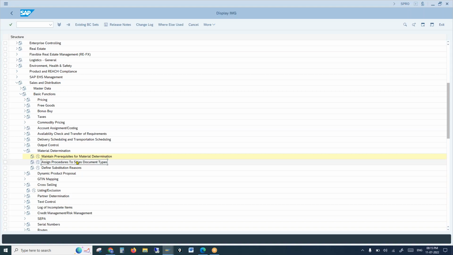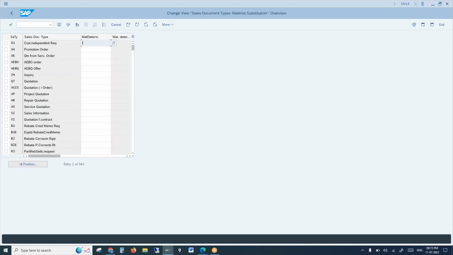Let's say you launched a new material with new functions and features, but you want to give this privilege only to few customers, not everyone. So for those customers, if you create an order with X, the system will replace it with Y. So you could assign it. You could choose your document type and you can assign your procedure.